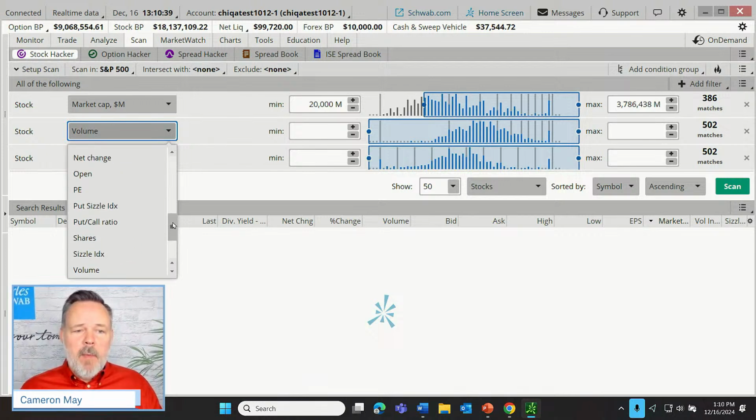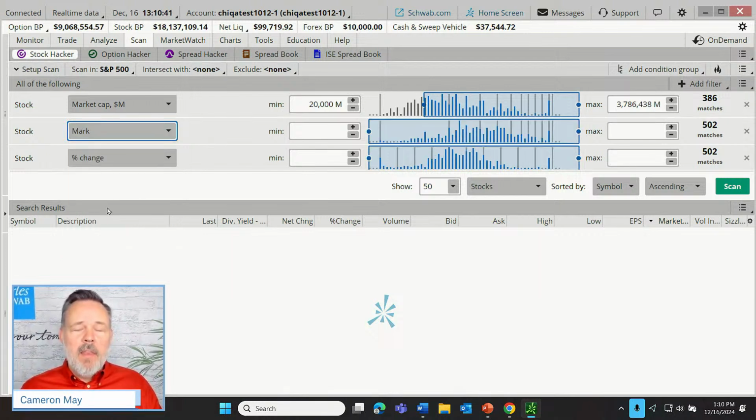But we select from our menu the mark. On Thinkorswim, throughout the platform, you'll see mark displayed from time to time. That refers to the market price of the stock, or with options or whatever. But yeah, just think of that as an abbreviation for the word market, for market price.